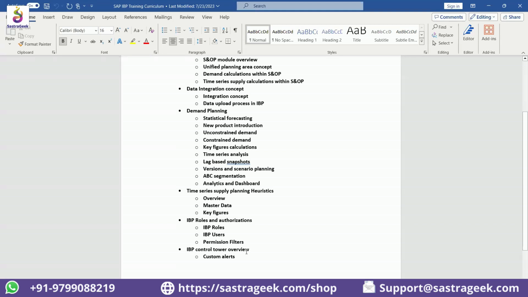Okay. Then once this is done, we haven't included a topic called DDMRP. As Parminder mentioned, it will be covered in the SAP PP Excellence training. So people who join us for IBP training will also be able to leverage the advantage of learning DDMRP concepts in one of the SAP PP Excellence sessions.